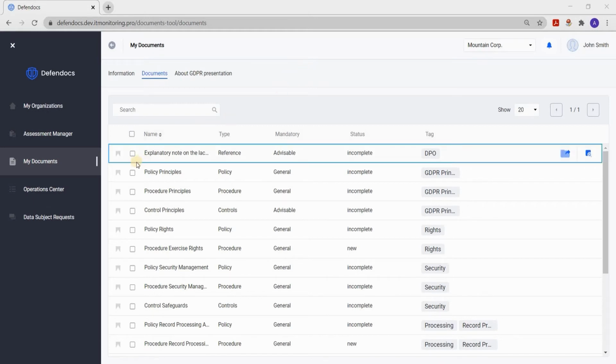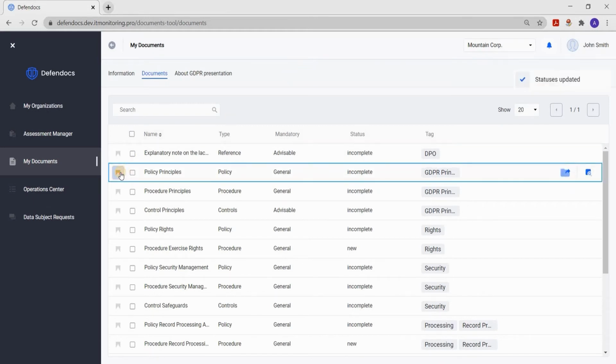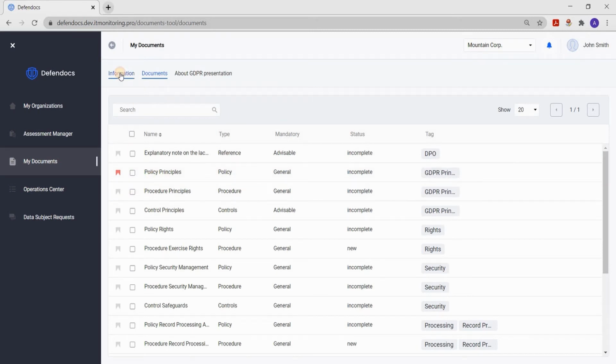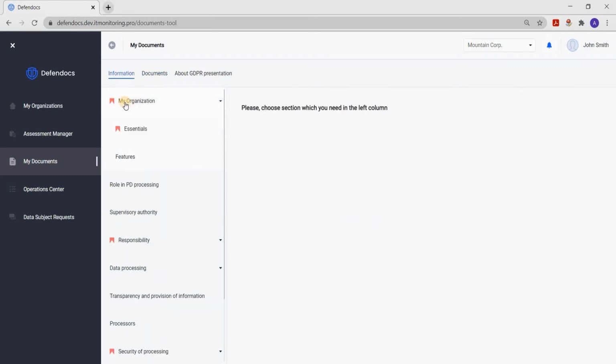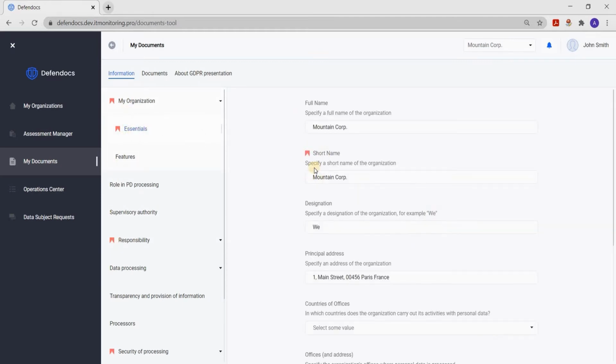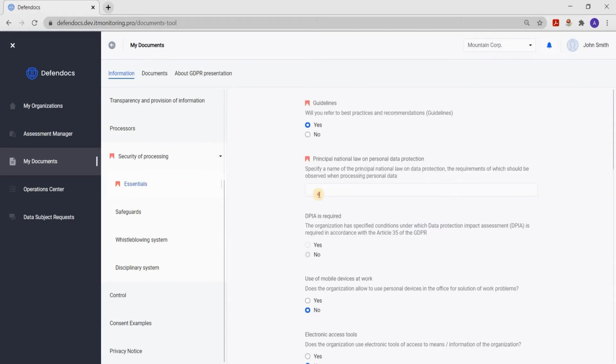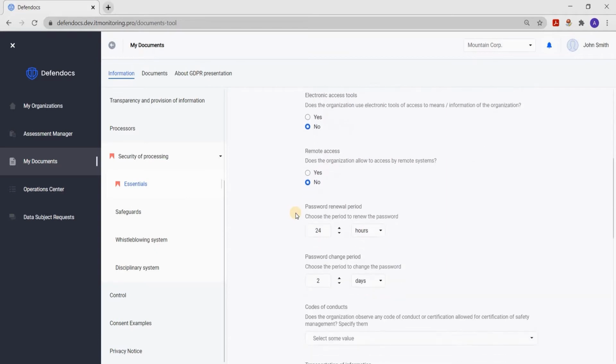Using a special red flag, you can mark this document as the one that you want to prepare right now. This can be done both in one document and in several. Then go to the information section and fill in the information that is also marked with checkboxes. For the document, you must indicate the name of the organization, the details of the person responsible for signing the documents, and the name of the country's main law on the protection of personal data. By entering this information, you may not complete all other fields.